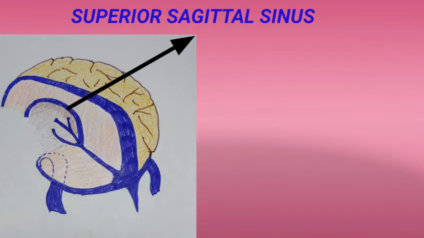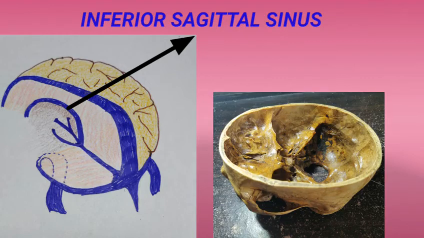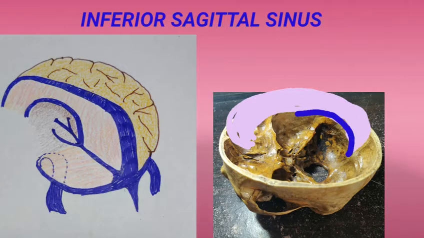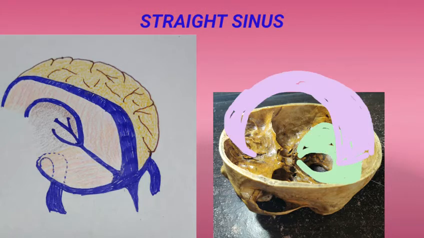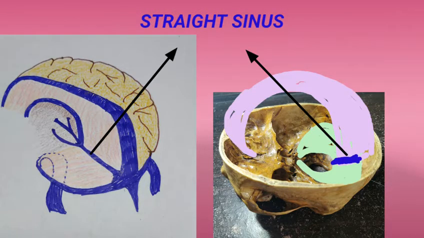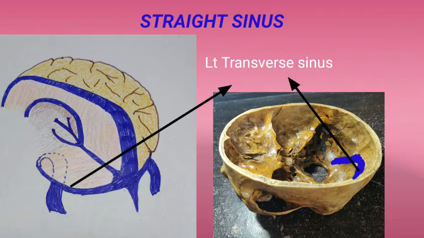About the location of the inferior sagittal sinus, it lies in the posterior two-third part of the concave free margin of the falx cerebri. It ends posteriorly into the straight sinus. This straight sinus is present at the junction of the attachment of the falx cerebri with the tentorium cerebelli. Postero-inferiorly, it drains into the left transverse sinus.